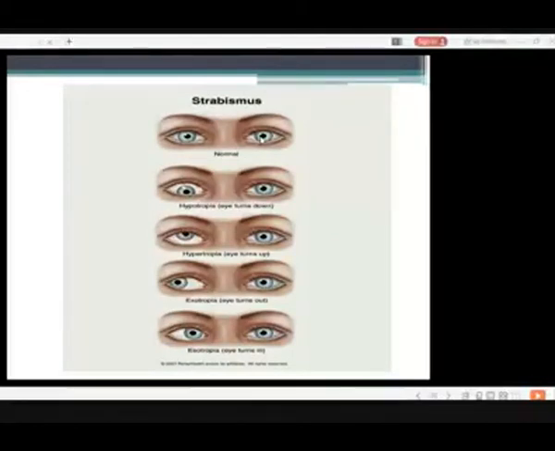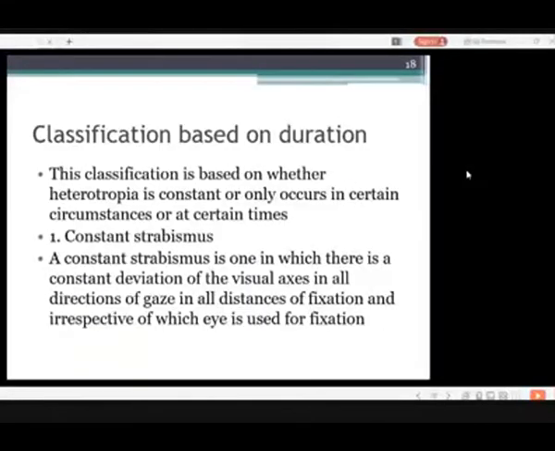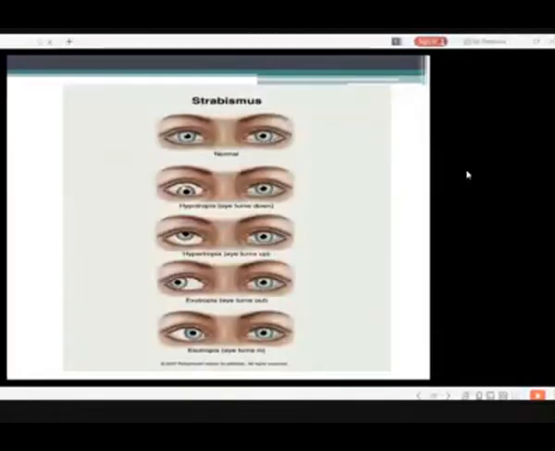We put a torch light in front of the patient, and we observe that reflex, the light reflex. When the light reflex is slightly present nasally, and there's no deviation, we call it orthophoria.